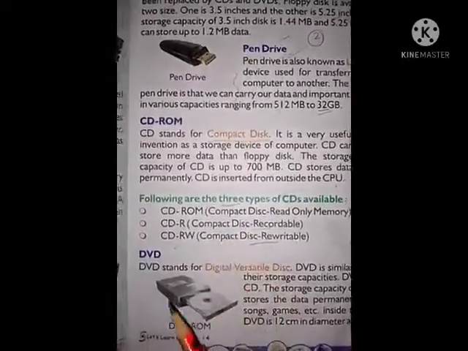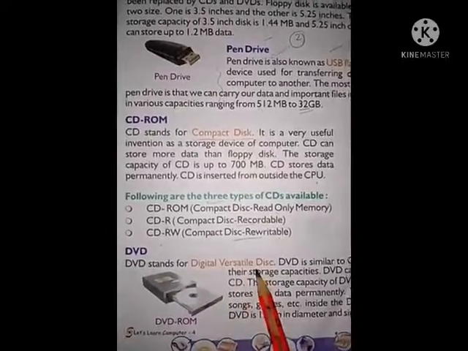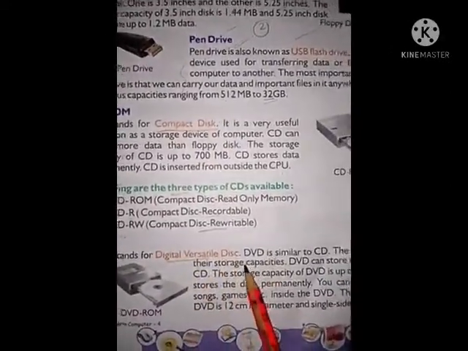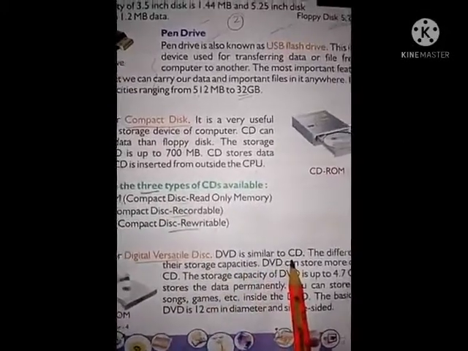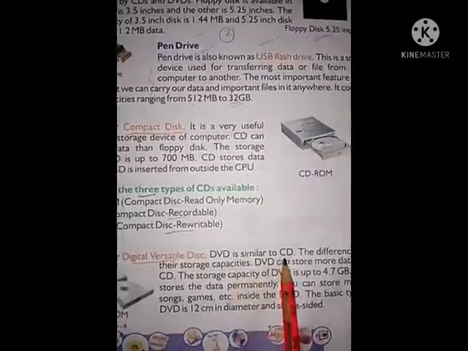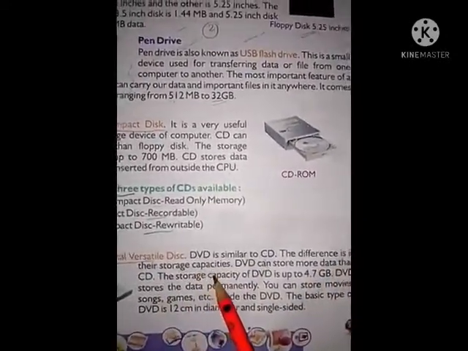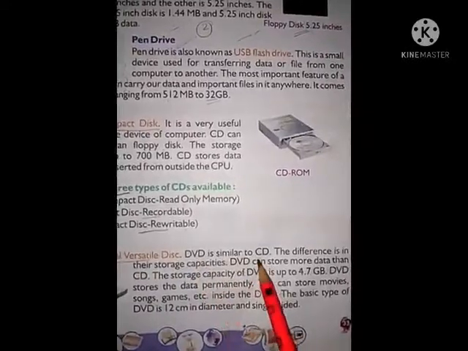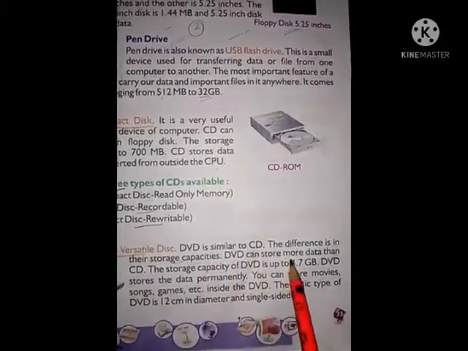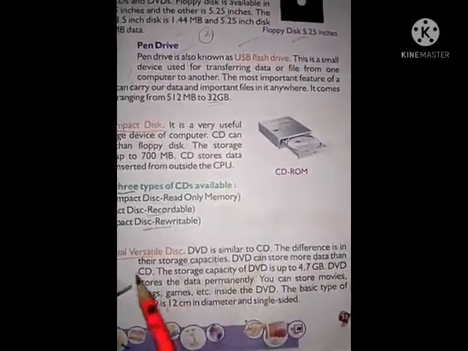Okay. Now see DVD. DVD stands for Digital Versatile Disc. This is the full form of DVD. DVD is similar to CD. This is the same as CD. The only difference between DVD and CD is the storage capacity. DVD can store more data than a CD.